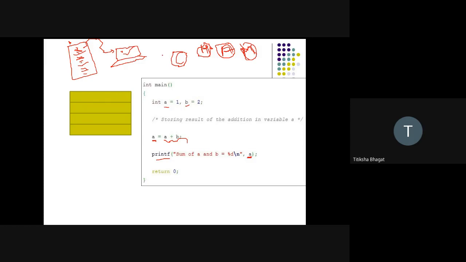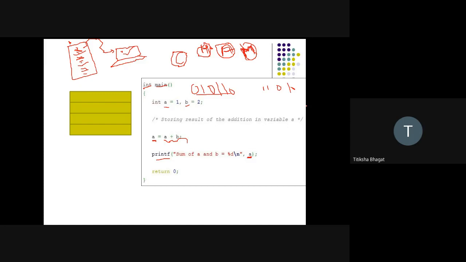Whereas when it comes to machine level language, the entire program is actually in the form of zeros and ones. So that means int will have its binary representation, and main will have its binary representation in this form, 1100.